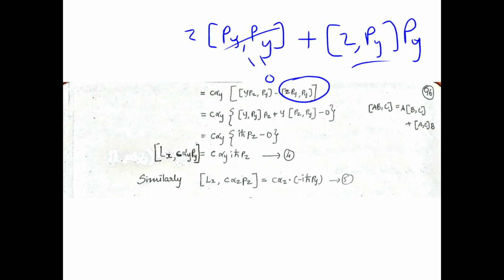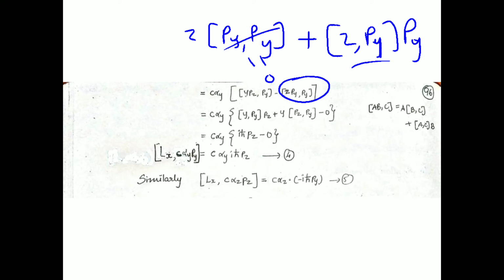And here, we know that the commutator of x with px is iħ. The commutator of z and py is going to be 0, because py is nothing but minus iħ ∂/∂y, and if we do partial differentiation on z, it would definitely be 0.